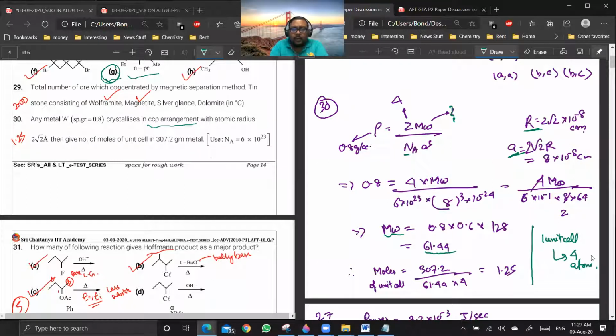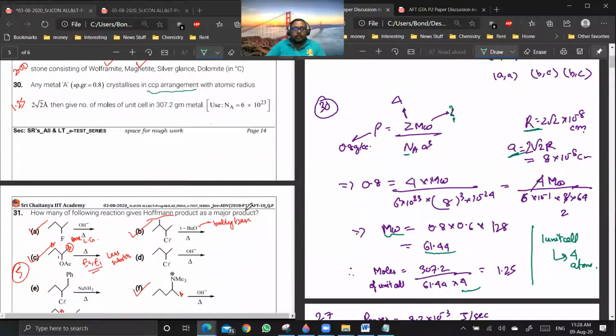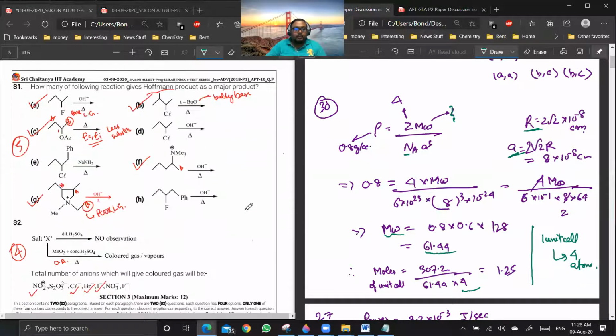Yes, sir. Okay. So you have to calculate the number of moles. It will be 307.2 by 61.44. These many moles of atoms are there. Divided by 4 will give you the moles of unit cells, because 1 unit cell contains 4 atoms. Clear, everyone? Yes or no? Yes, sir. Okay. So after this, 31.